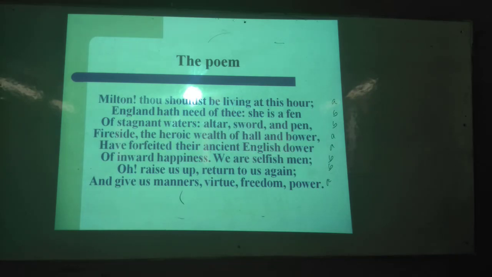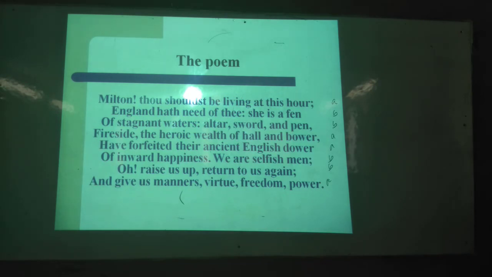So what type of allusion is it, Milton? Is it historical or something else? Historical. A literary. Obviously, he is a literary figure to us. Okay? You can say that he is historical, no doubt. But mostly he is known as a literary figure. That's why you must say that he is a literary allusion.